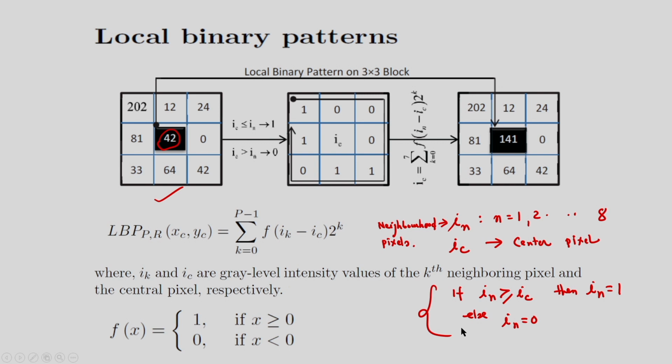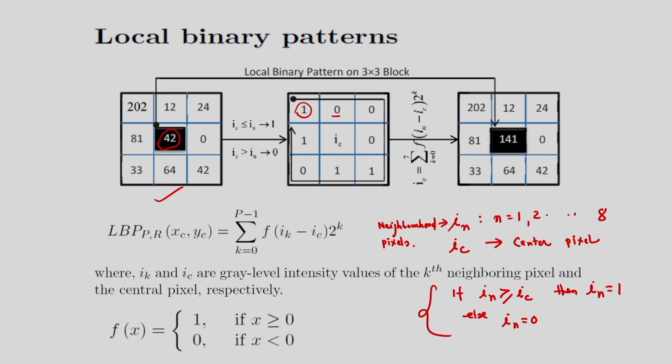Based on this, you can see 42 is compared with 202. Since 202 is greater than 42, I will be getting 1 here. After this, 12 is compared with 42, the 12 is less than 42, so I am considering it 0.